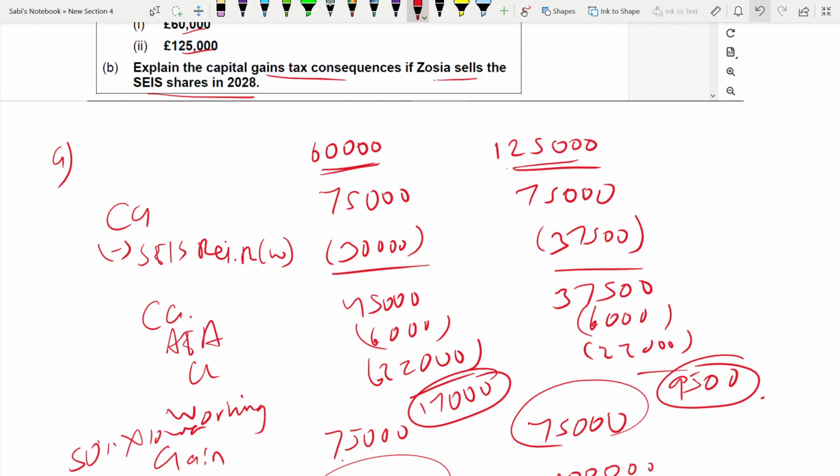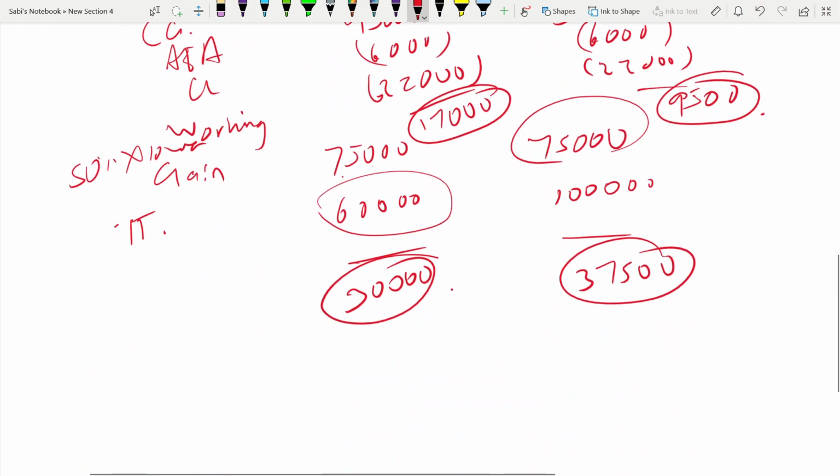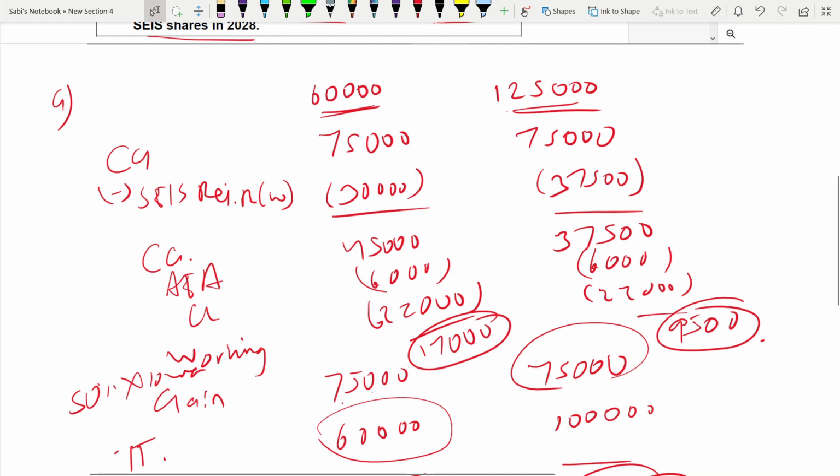Now, there is a thing that you have to note, especially in the second scenario where the cost was 125,000. If Zosia's capital loss was more than, what was the amount here, 37,500. From here you deduct 6,000.